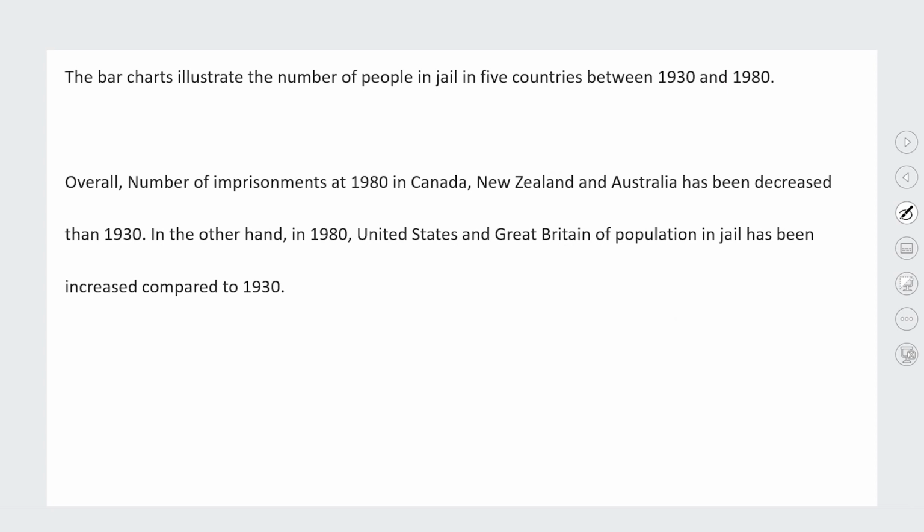So this essay starts with, so the first thing he's doing is he's trying to paraphrase the title. The bar chart illustrates the number of people. So it should be the bar chart. There's one bar chart, so it needs to be singular. The bar chart illustrates the number of people in jail in 5 countries between 1930 and 1980. So my main issue with this is that he's not really paraphrased. The only thing that this person has really paraphrased from the title is the number of people in jail instead of the figures for imprisonment. So he's got one paraphrase here, but he's kept this the same. This wasn't paraphrased. He's got 5 countries and then between 1930 and 1980.